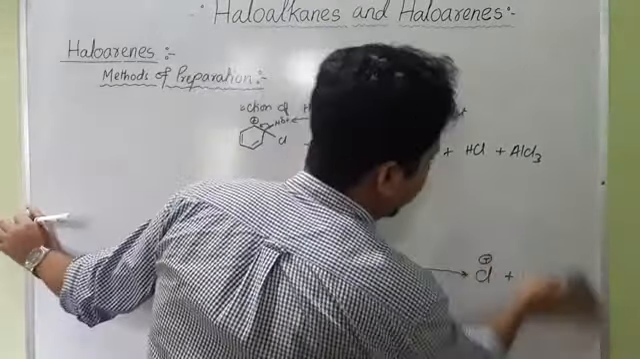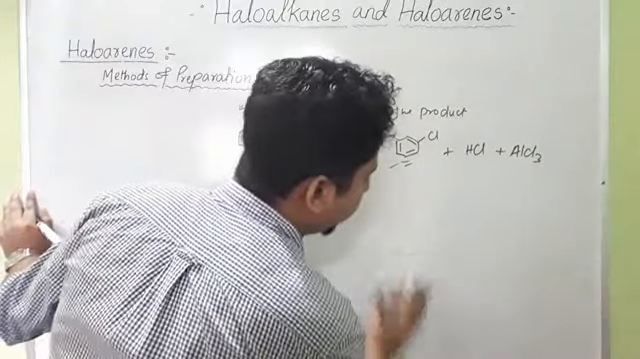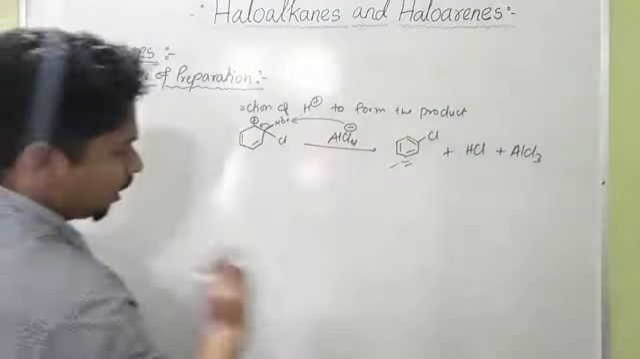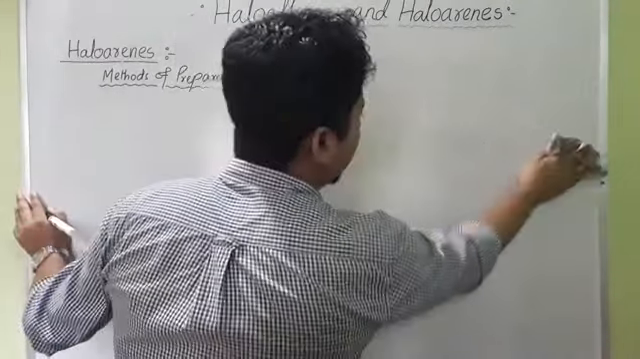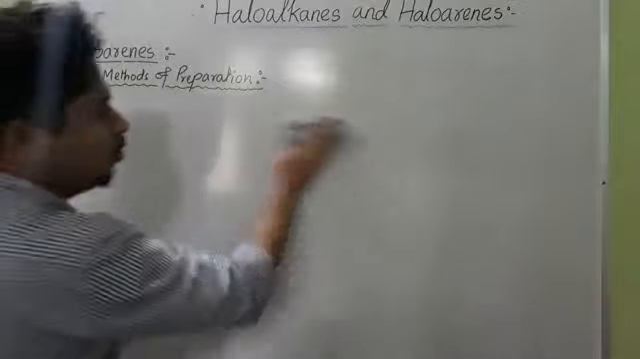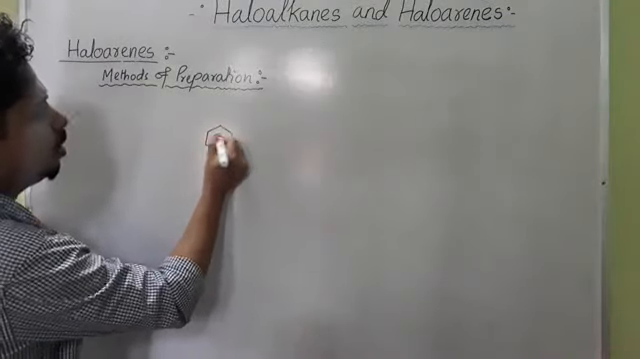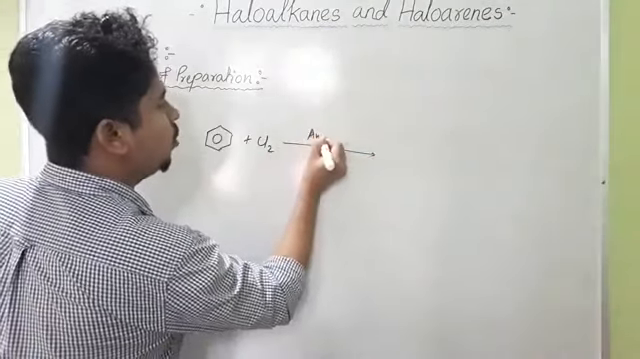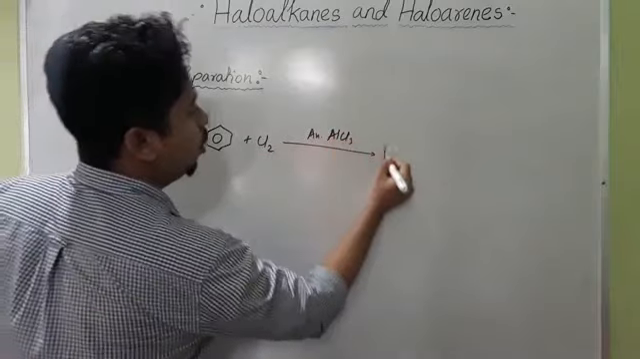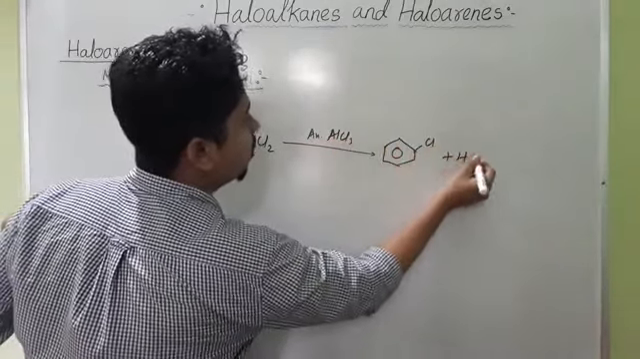Now you see, if excess of halogen is used, you will get a mixture of product. So suppose I am writing the previous reaction once again. Benzene group plus Cl2 in presence of anhydrous AlCl3 will form chlorobenzene, benzene group Cl plus HCl.